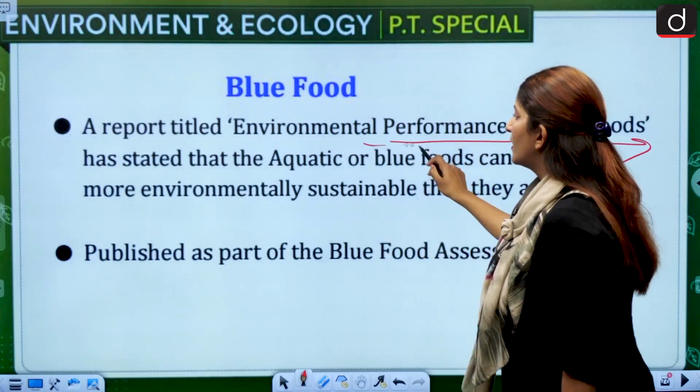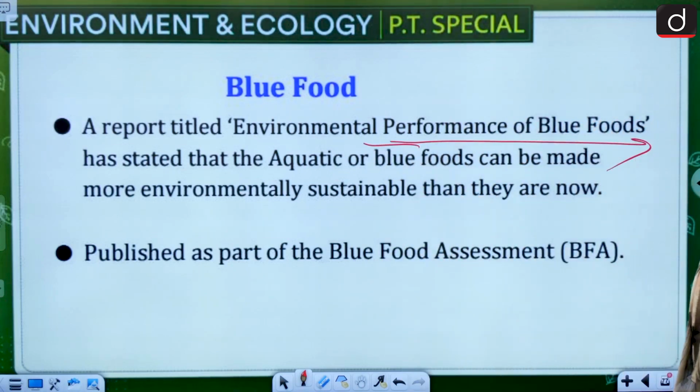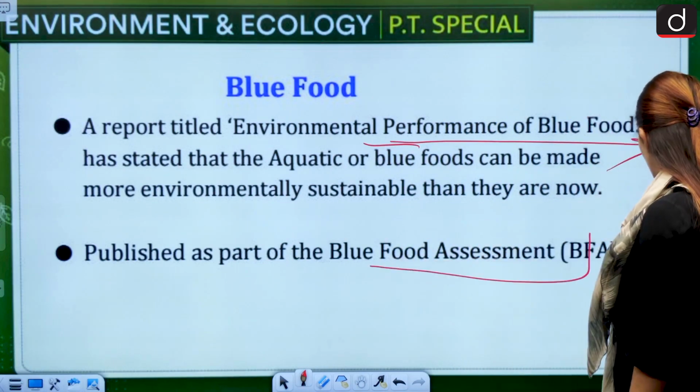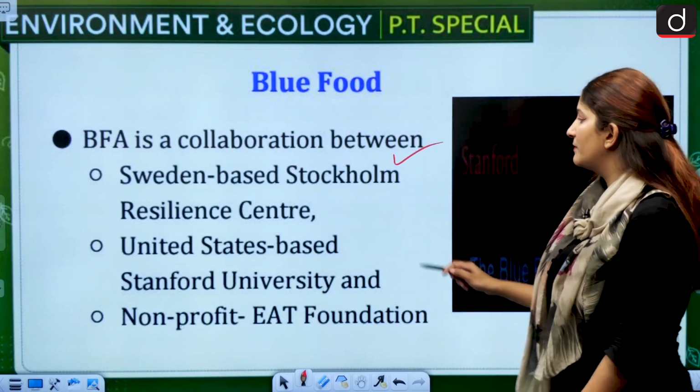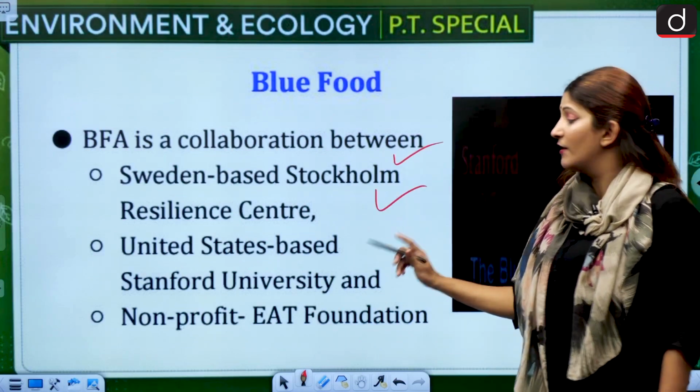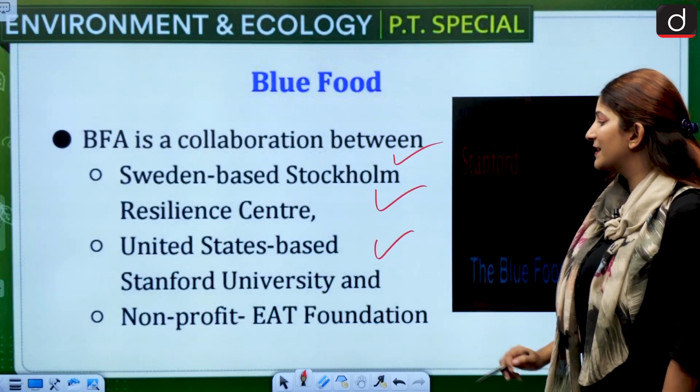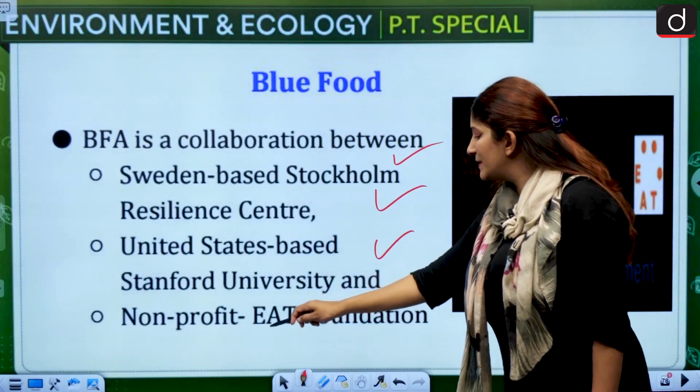So this was a report by the name of Environmental Performance of Blue Foods. It was published as a part of the Blue Food Assessment. This is easy to remember. It's a collaboration between whom? Sweden-based Stockholm Resilience Centre, remember this very well, United States-based Stanford University and the non-profit EAT Foundation.